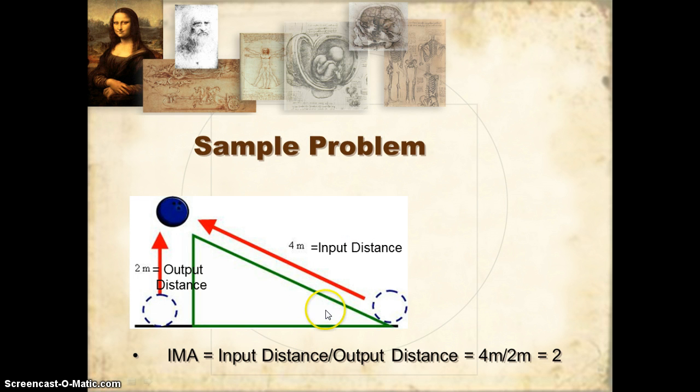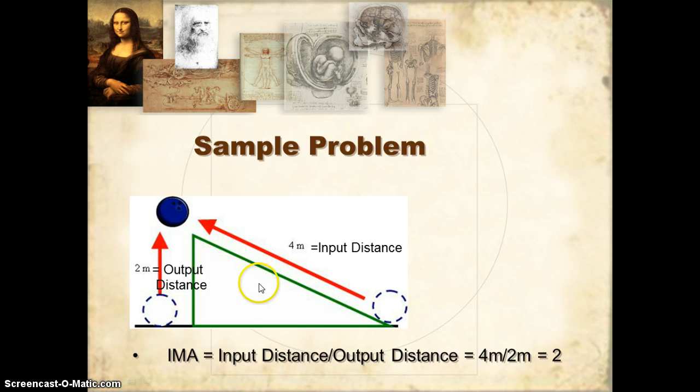Here's an inclined plane again. Notice the height of this plane is 2 meters. I want to get this ball up to 2 meters. The length of this plane is 4 meters. If I take my formula for ideal mechanical advantage, input distance divided by output distance, I see that the mechanical advantage of this ramp or inclined plane is 2. Notice, I don't even need to push the ball. I can just look at it.